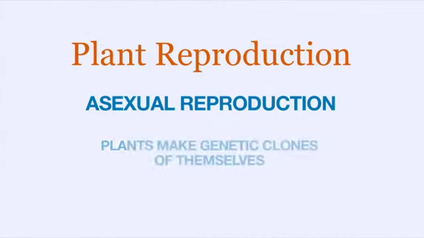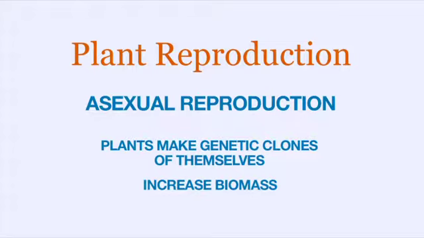Asexual reproduction occurs when plants are able to make genetic clones of themselves and distribute these clones in some way. Or they increase their biomass by sending out runners, for example, from which new plants spring. Asexual reproduction does not require any kind of assistance. The plants that use this kind of reproduction can simply make more of themselves.